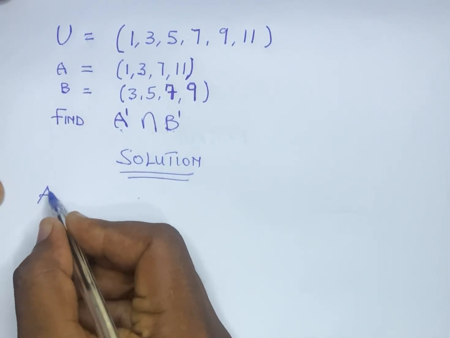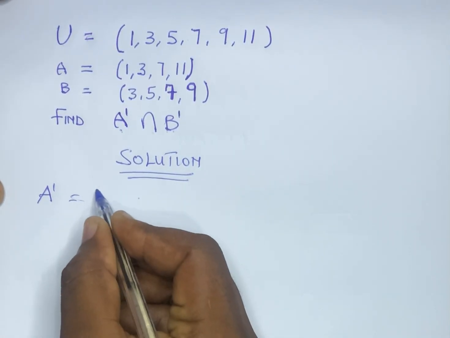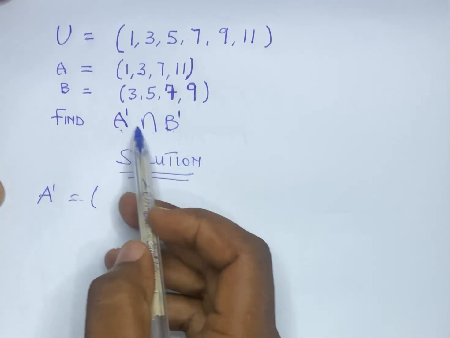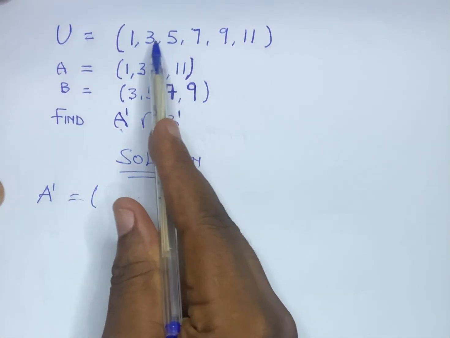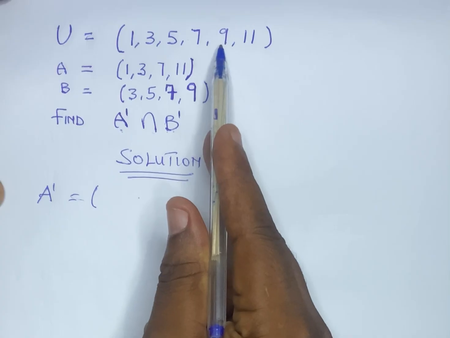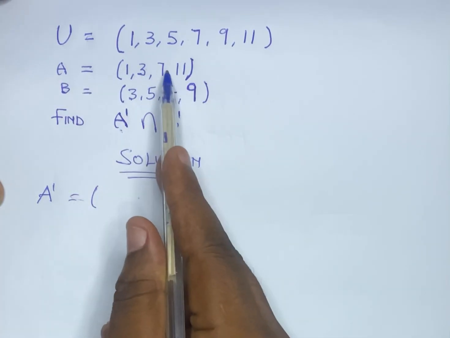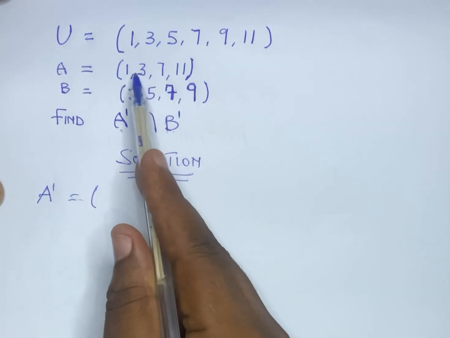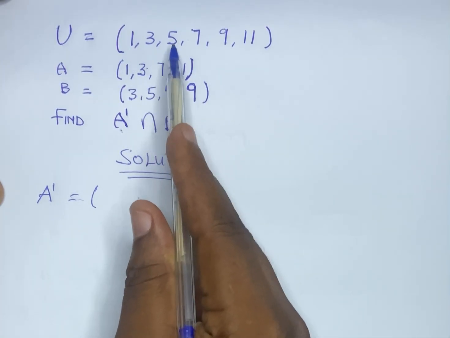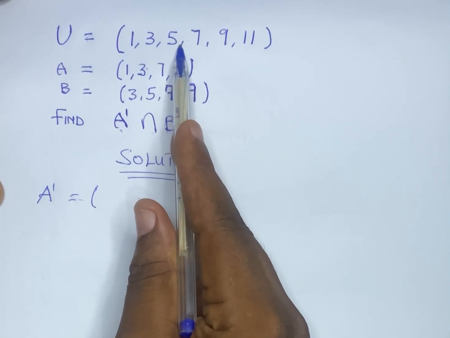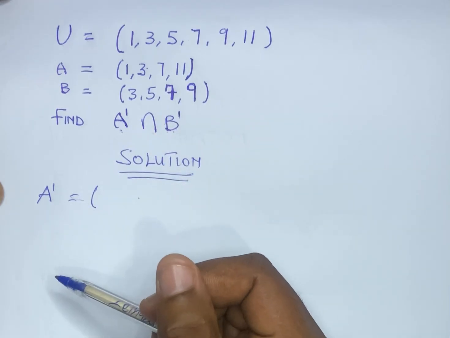A complement is the members in the universal set which are not in set A. In other words, we are going to subtract set A from the universal set. What will be left is A complement.